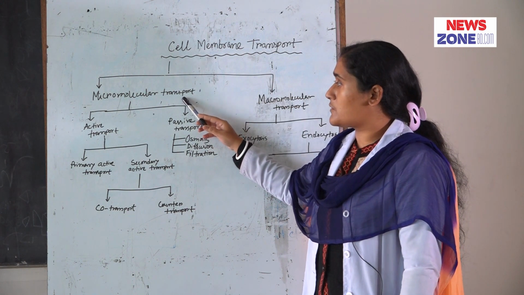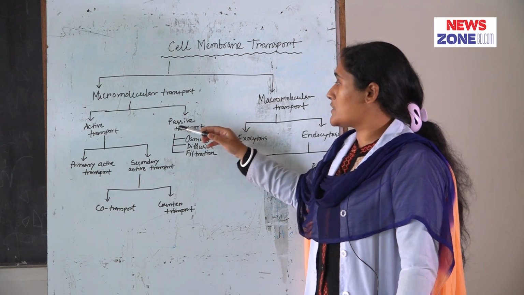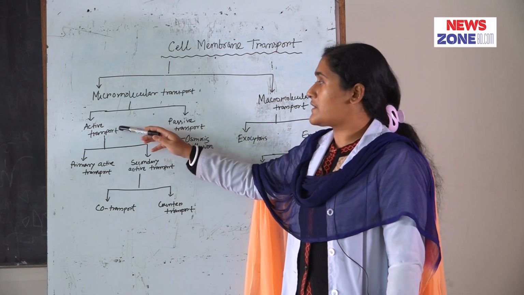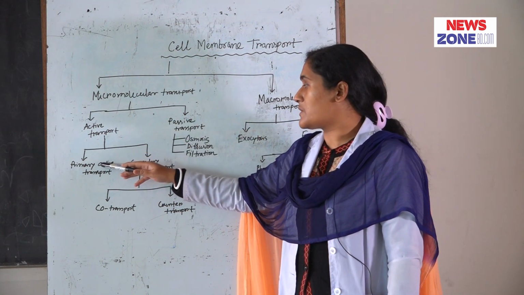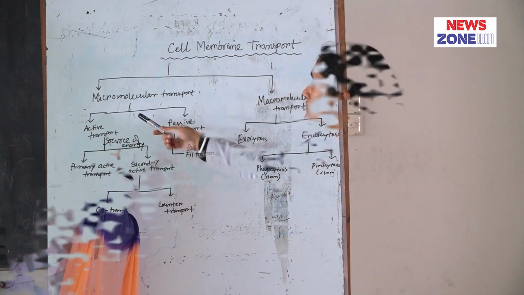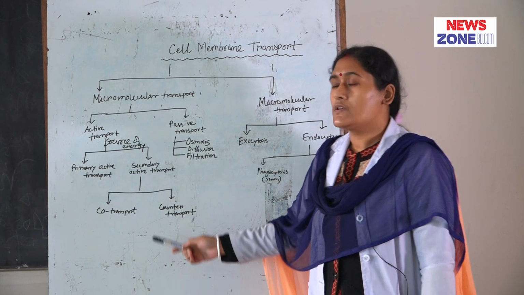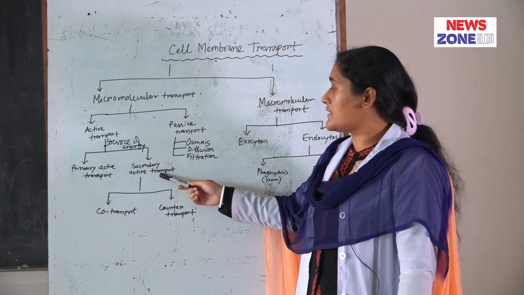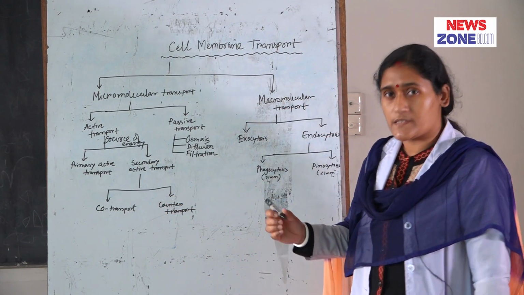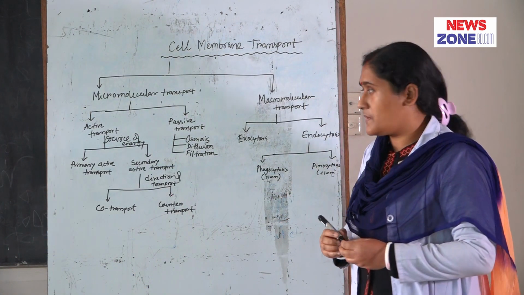Micromolecular transport is further divided into active transport and passive transport, and passive transport is further classified into osmosis, diffusion and filtration. Active transport is classified into primary active transport and secondary active transport on the basis of their source of energy, and secondary active transport is further classified into co-transport and counter transport on the basis of direction of transport. This is the overall classification of cell membrane transport.